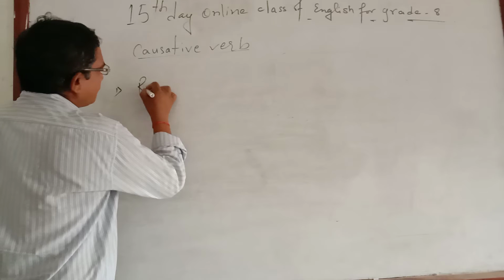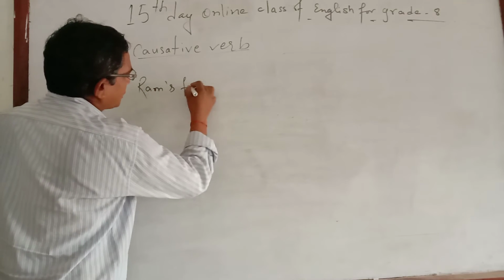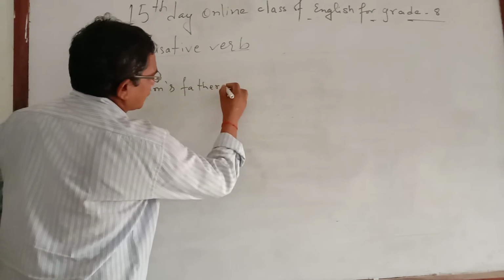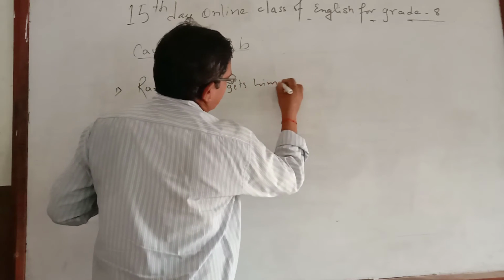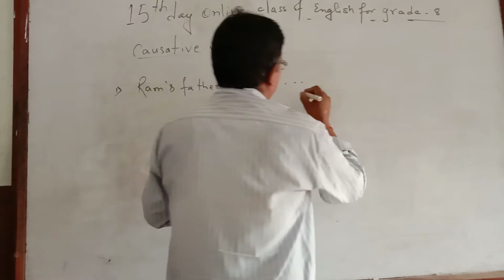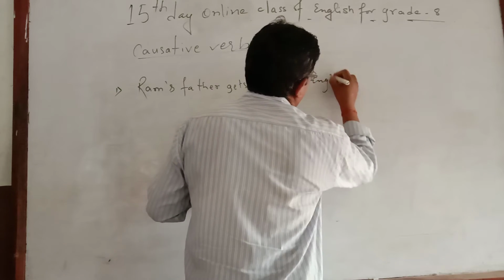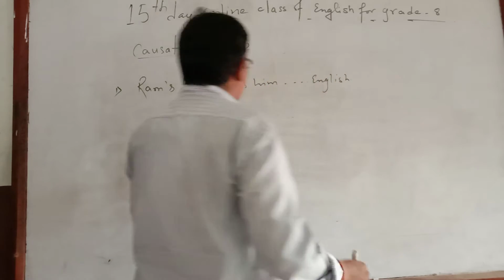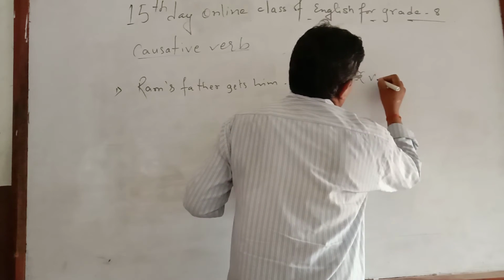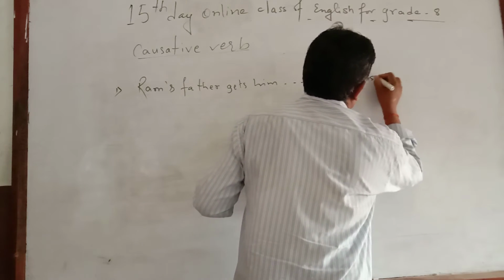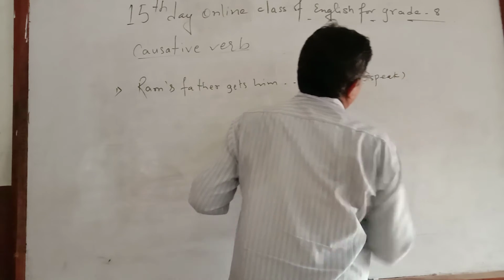For example, Ram's father gets him English. This is the question. Sometimes you may get only verb 1 in brackets. This is one way.